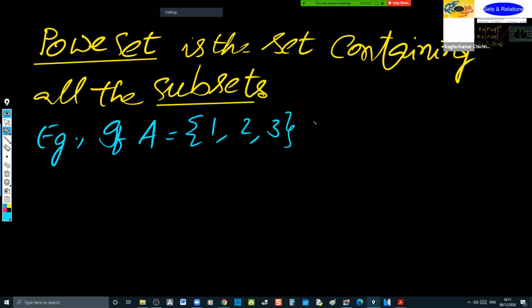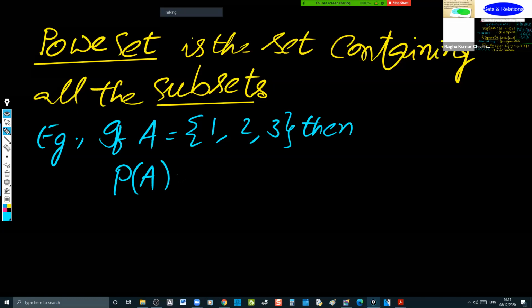Then the power set of A, denoted by P(A), is equal to: now you have to write all the subsets that can be formed from 1, 2, 3.